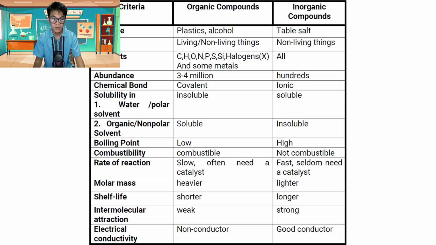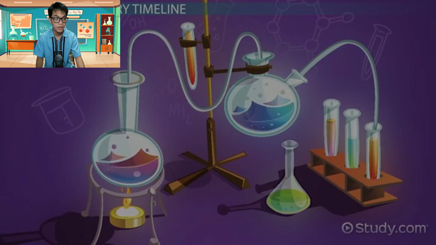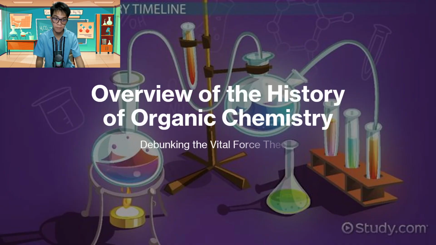So elements, mostly CHONS, these are the life-sustaining elements. And inorganic compounds includes all the elements. Organic compounds have an abundance of around 3 to 4 million, and inorganic is only in the hundreds of thousands. So the list goes on. So this is just an overview of how we differentiate organic from inorganic compounds.